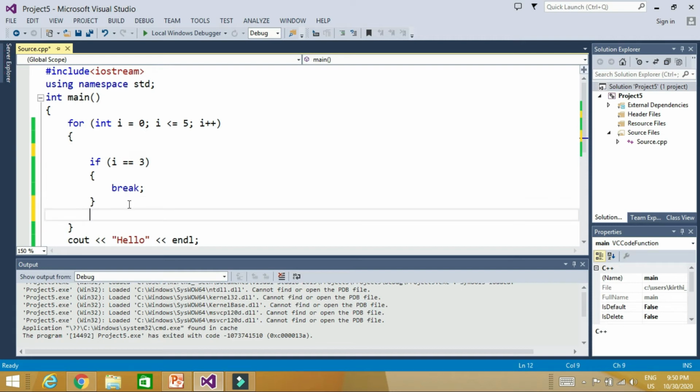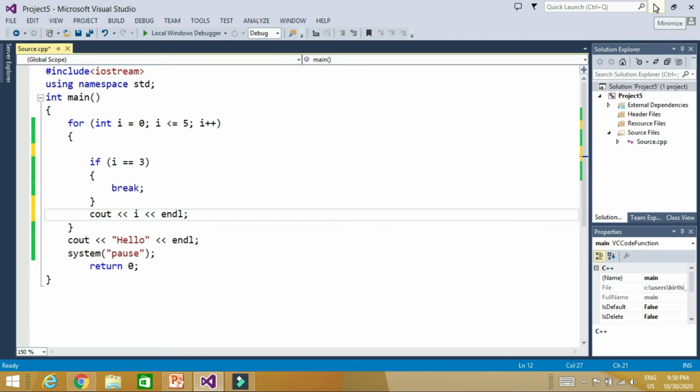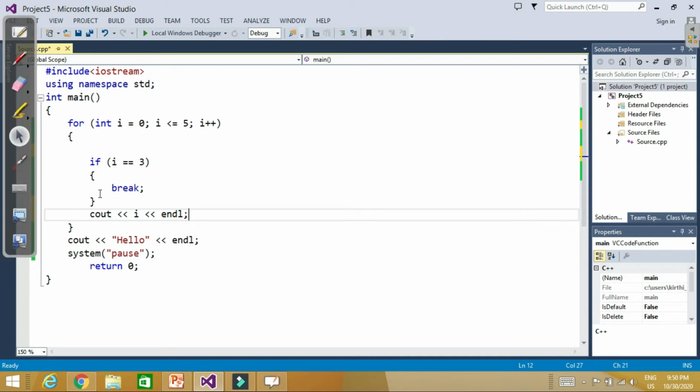Now if I write this cout after the if, inside the loop, then what happens?